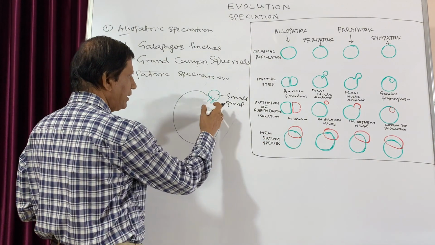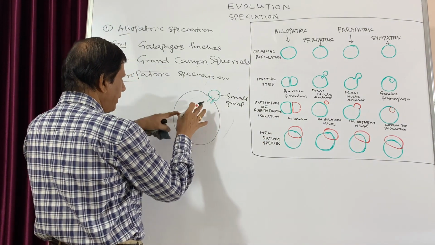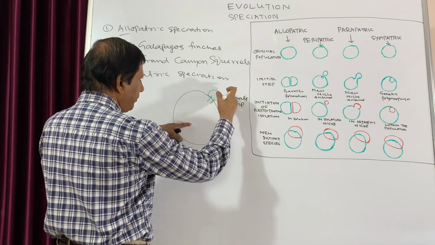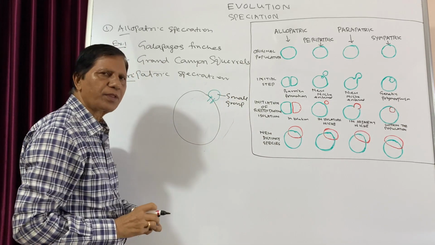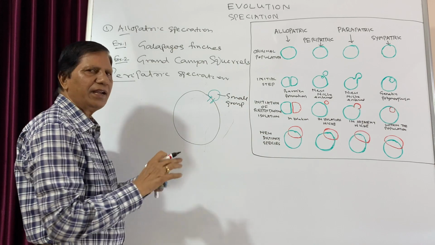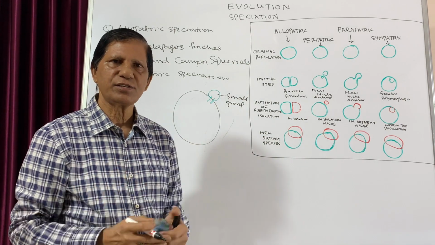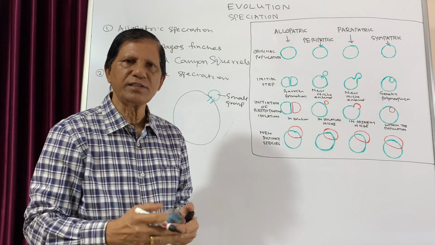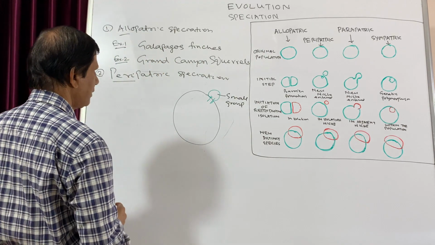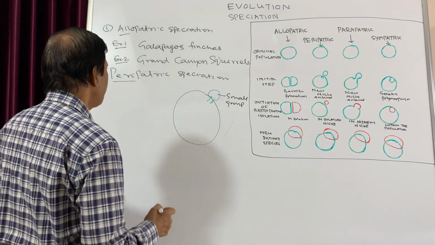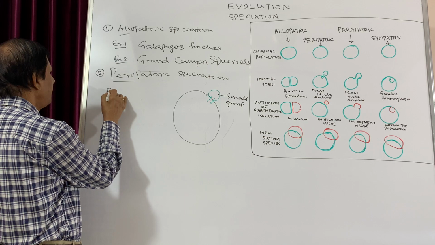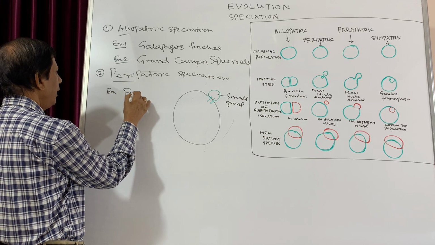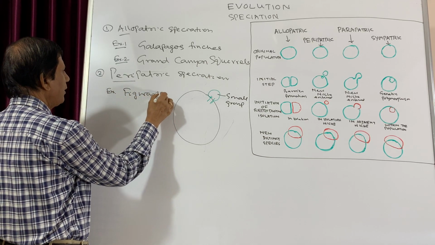So when they are separated from the peripheral region, naturally their behavior changes. After several generations, after several years, their behavior changes. So one such common example we can take is that of the figwort plant.